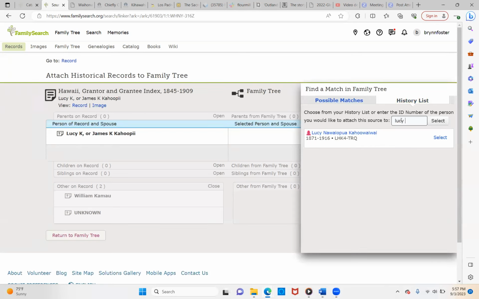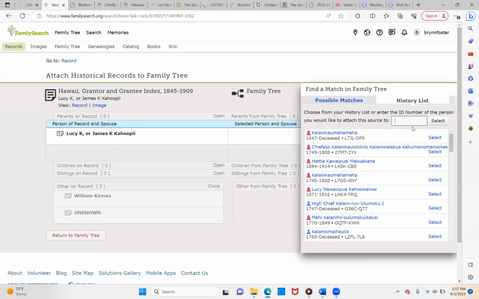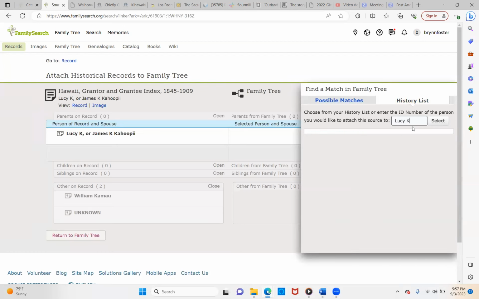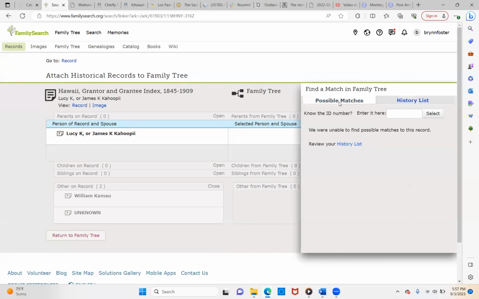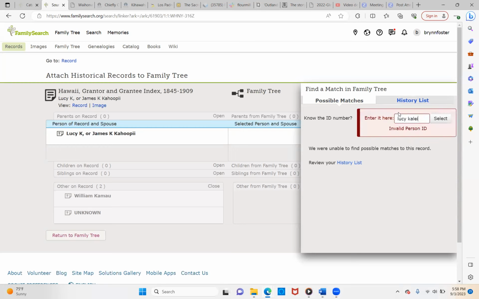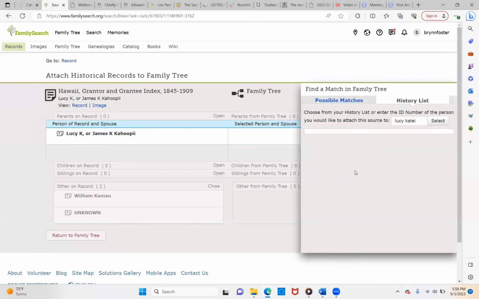So I want to put Lucy Calais. I don't know why she's not coming up. I don't want to attach this to anybody else, but it's not coming up. But what we just did there was really interesting because we just put another touch point of how they actually were connected. So I don't see how, let's look at possible matches. So let's go back to Lucy Calais. See if we can find her history list. I don't see it. Let's go under Lucy.